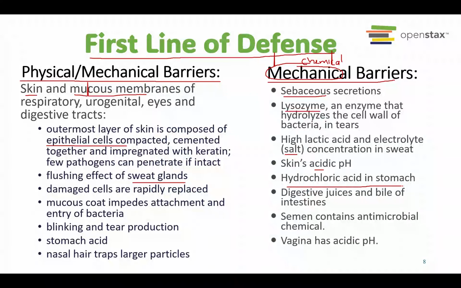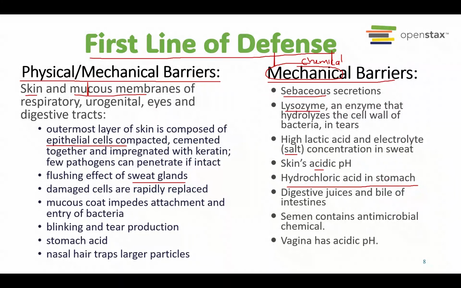Hydrochloric acid in the stomach. So this is acid in the stomach. Our stomach is actually very acidic, with a pH around 2 to 3. This actually helps protect us against bacteria that may enter through the food we eat. So this acidity in the stomach can kill many types of bacteria that enter our stomach through the food.